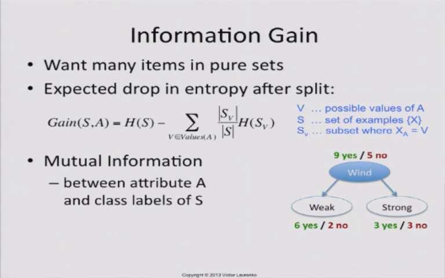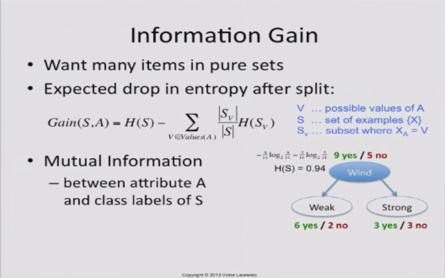Okay, so let's go through an example. We have the wind attribute, and the data had 9 positives and 5 negatives. We need these numbers for computing that term, because that tells us how impure or how uncertain we were before we did the split. So that's the equation. There are 14 total items. Positives, there's 9 out of 14. Negatives, there's 5 out of 14. So that's our entropy, and it's 0.94.